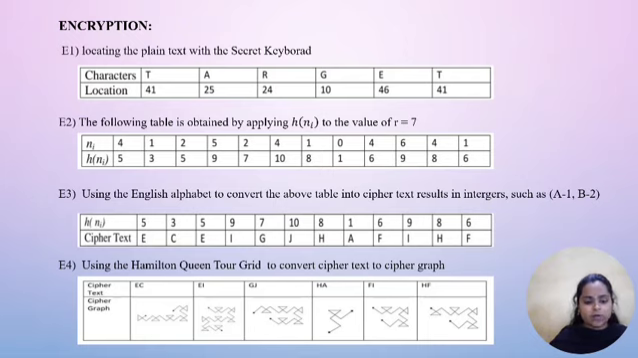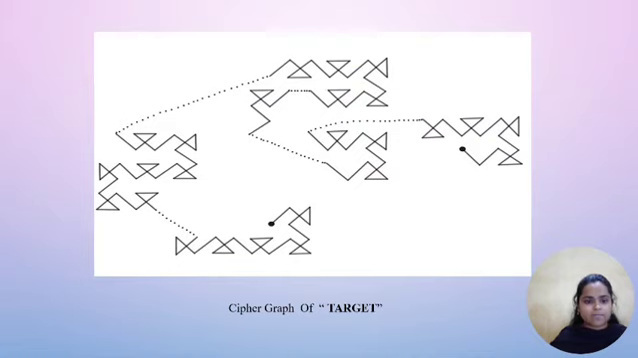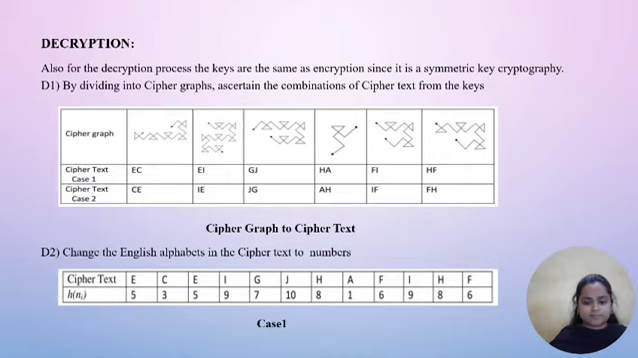And step 4, using the Hamiltonian quadrant grid to convert ciphertext to the cipher graph. And this is the cipher graph of target. Next we see decryption. Also for the decryption process, the keys are the same as encryption since it is symmetric key cryptography. And step 1, by dividing the cipher graph, ascertain the combination of ciphertext from the key, and this figure represents the cipher graph to ciphertext.